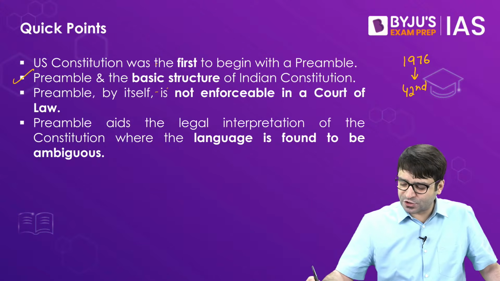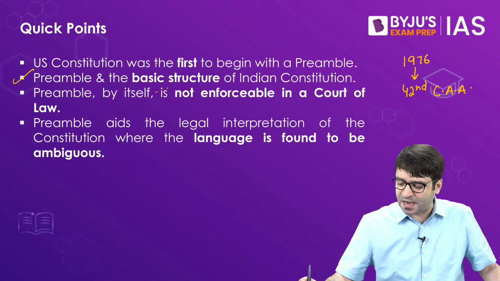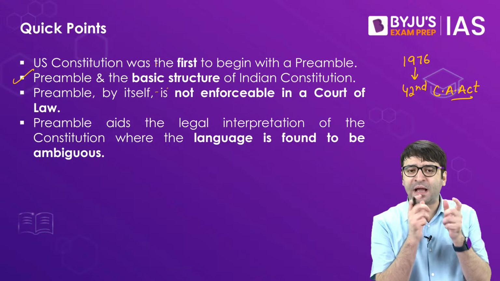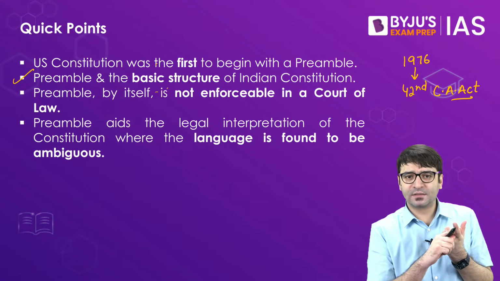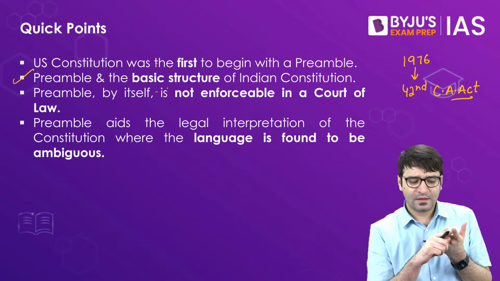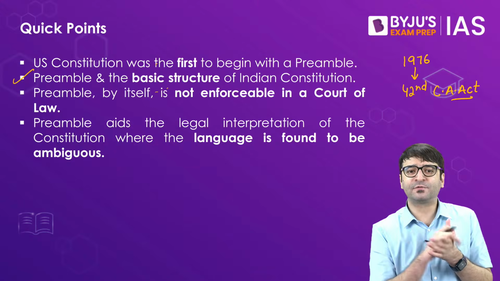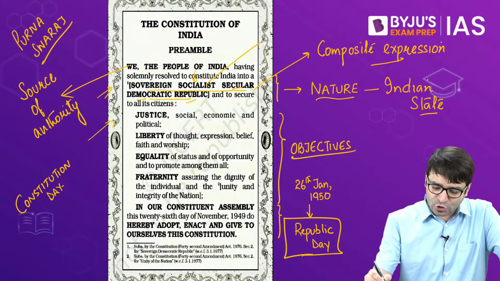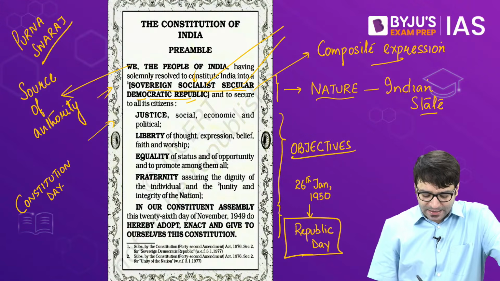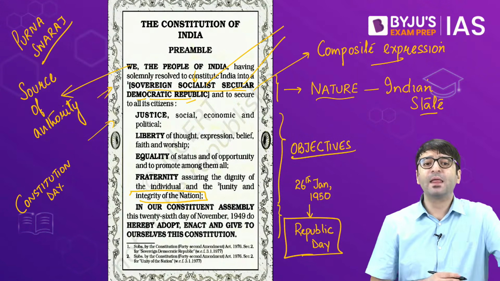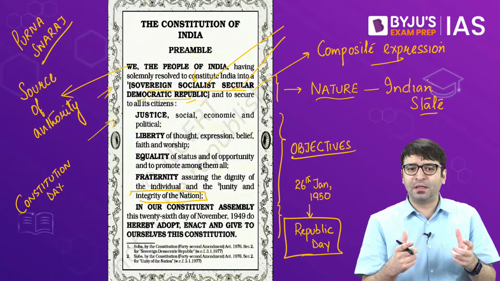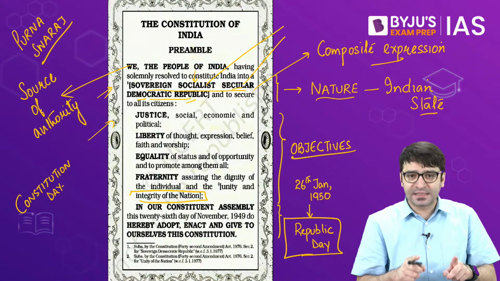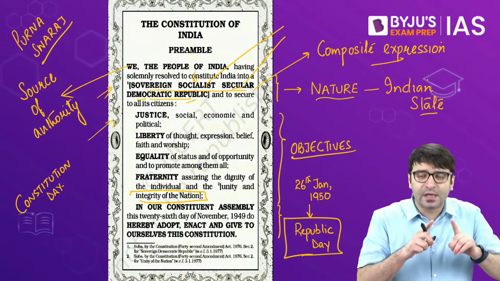The 42nd Constitutional Amendment Act was passed, and 3 words were added to the preamble. One was socialist, the other was secular, the third was integrity of. If you look at the text of the preamble, these terms, socialist, secular, and integrity of the nation, were added to the preamble by the 42nd Constitutional Amendment Act 1976, which means the preamble can be amended.